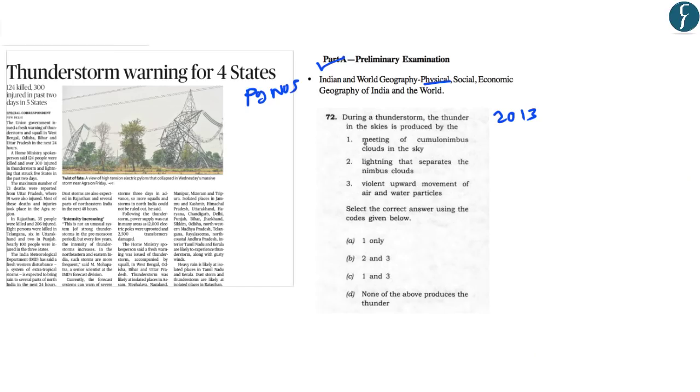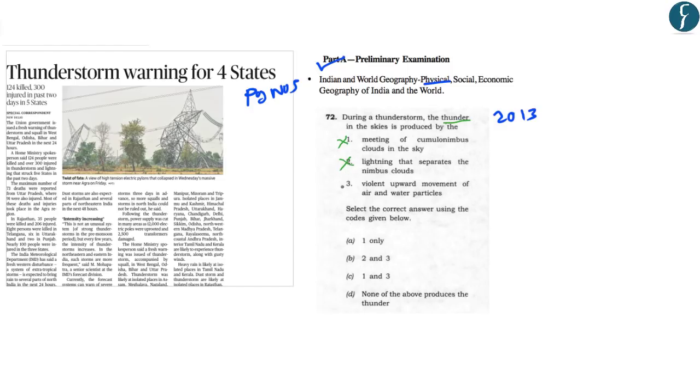Now let us have a look at the question that was asked in the 2013 preliminary exam. The question says, during a thunderstorm, the thunder in the skies is produced by, first, meeting of cumulonimbus clouds in the sky. This statement is wrong because thunder is produced by lightning. The second statement says that lightning separates the nimbus clouds. This statement is also incorrect because lightning is produced within the cloud.